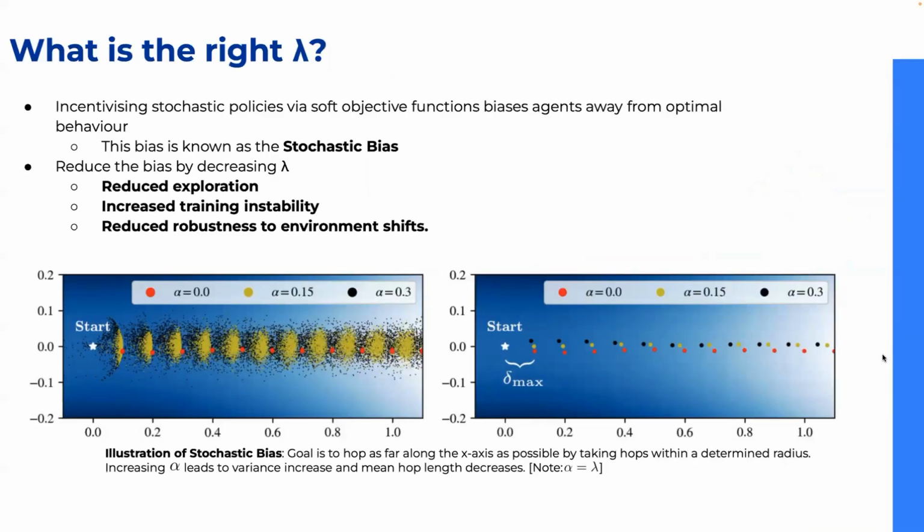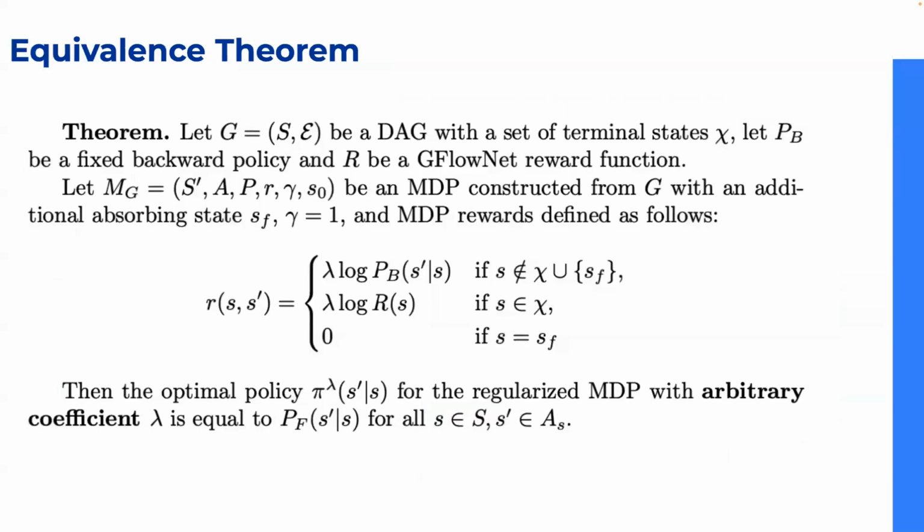We note that using larger values of lambda biases the agent towards less deterministic policies, a phenomenon known as stochastic bias. Reducing lambda can diminish this bias, but this adjustment comes at the cost of decreased exploration, increased training instability, and less robustness to changes in the environment. Consequently, we argue that in training scenarios of GFlow nets, no single fixed lambda value captures the advantages of soft RL. From this insight, we propose an equivalence theorem which bridges GFlow nets and soft RL by setting specific reward values. It expands the established correlations beyond just lambda equals 1 to include any non-negative values of lambda.